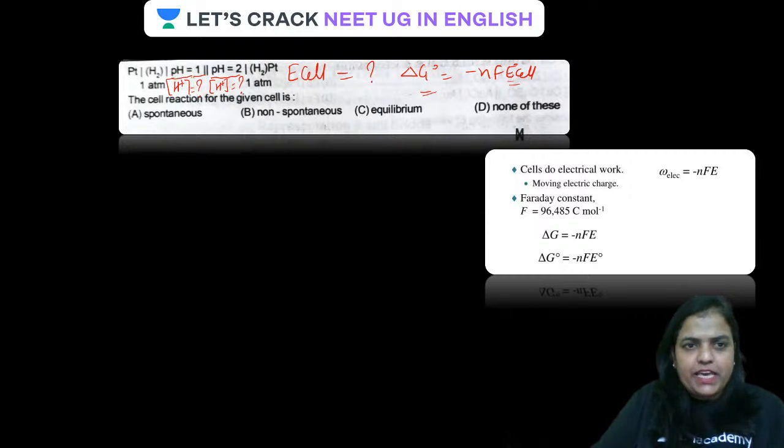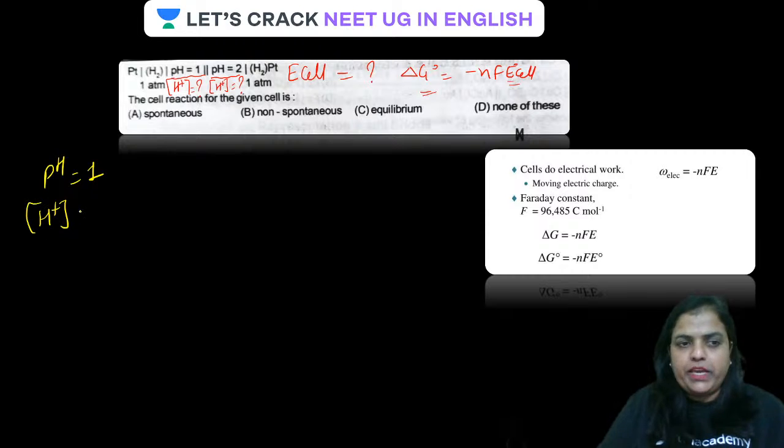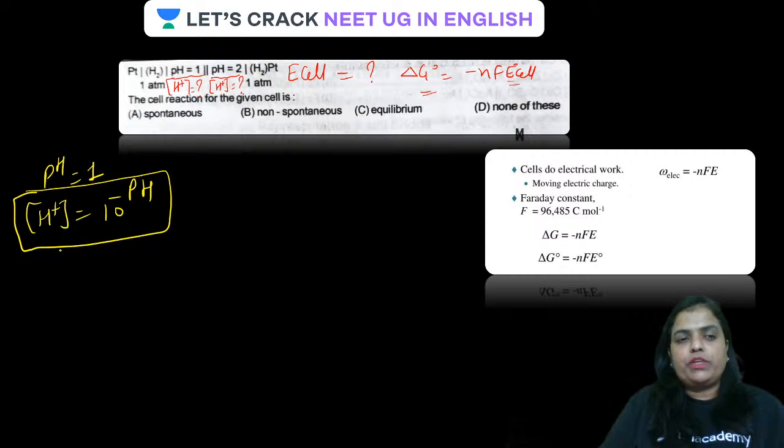In this case pH is 1. Can you tell me how H plus ion is related to pH? H plus is equal to 10 raised to the power minus pH, guys. So in this case, activity a1, that is the concentration of hydrogen ion in the anodic compartment, is 10 raised to the power minus 1.